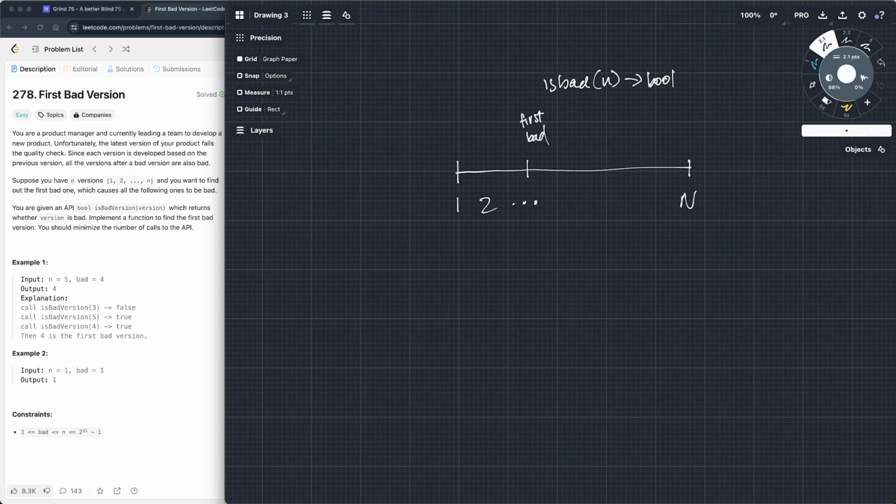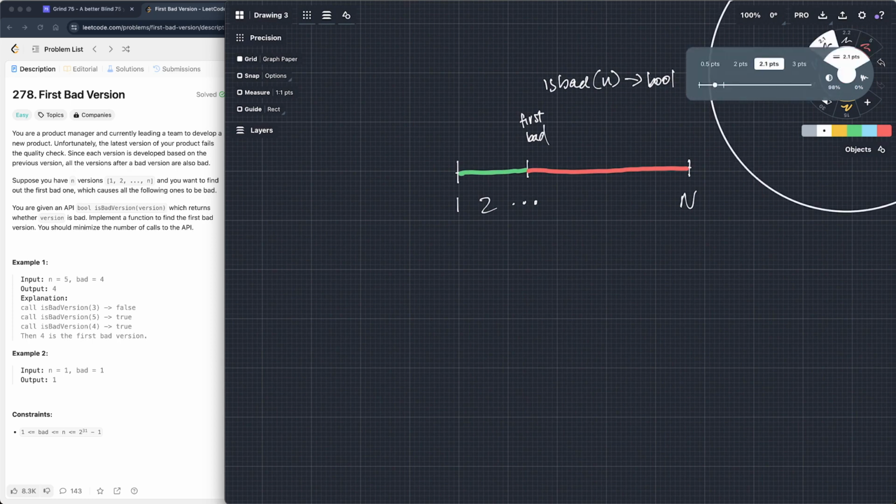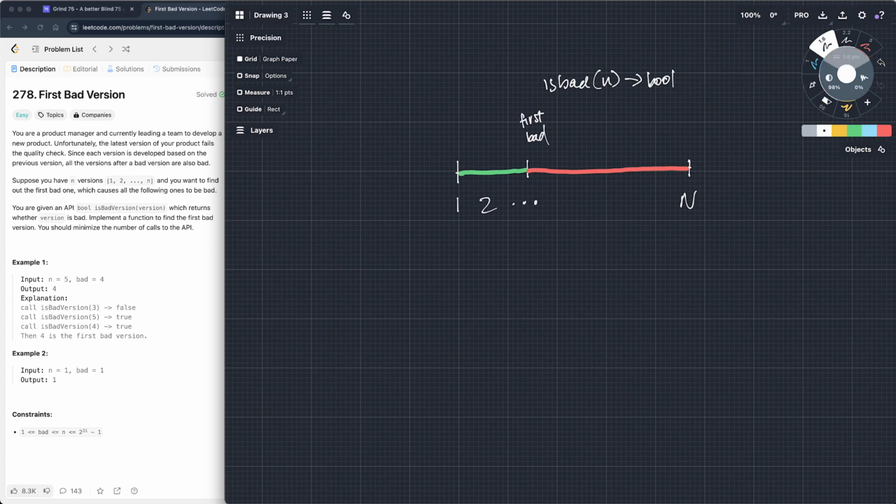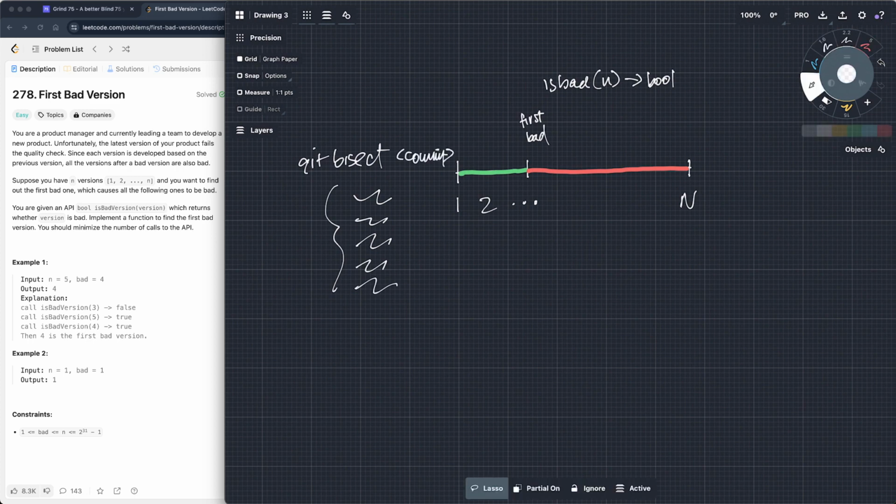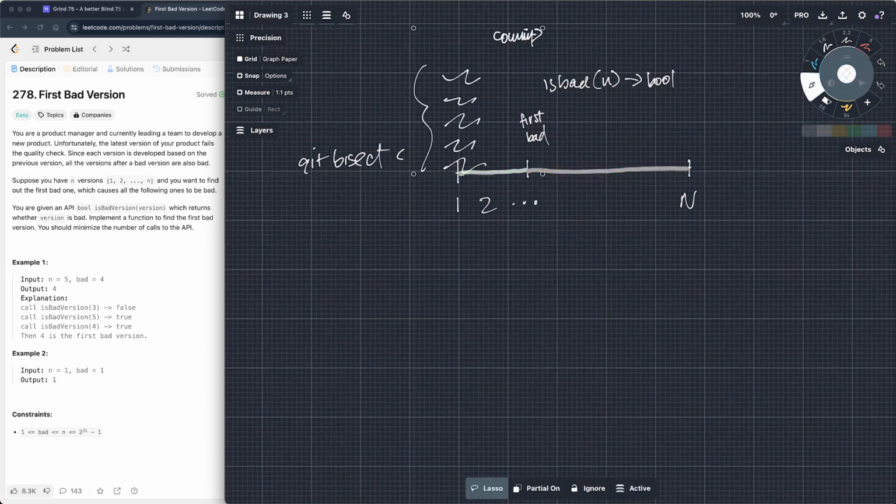Everything to the left of first bad is green. Everything to the right is red, right? So once something goes bad, it doesn't go back to good. It just stays bad, right? So if you think about in your own experience what mirrors this functionality, this is actually git bisect, right? So git bisect will take a list of commits, and if you pass it some commit, it will help you do the binary search, right?